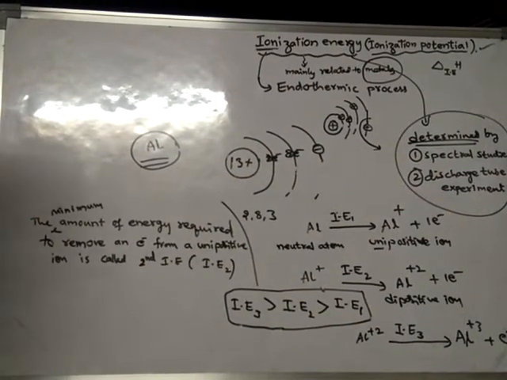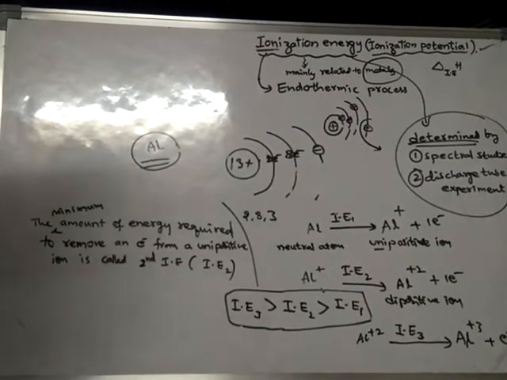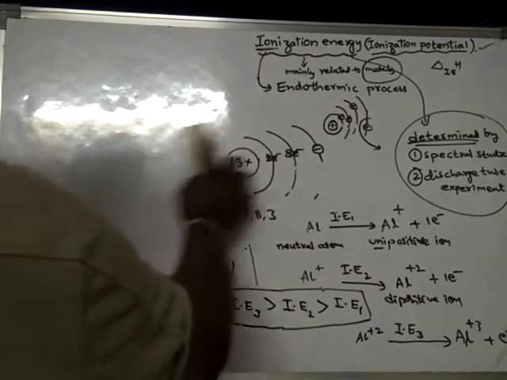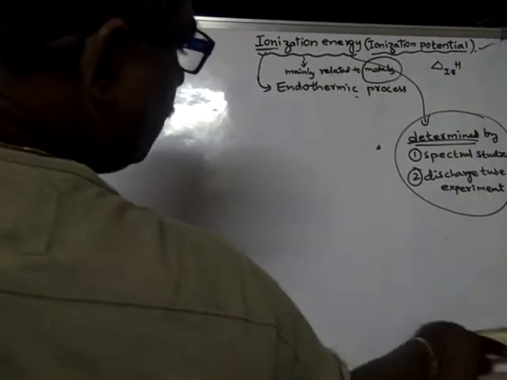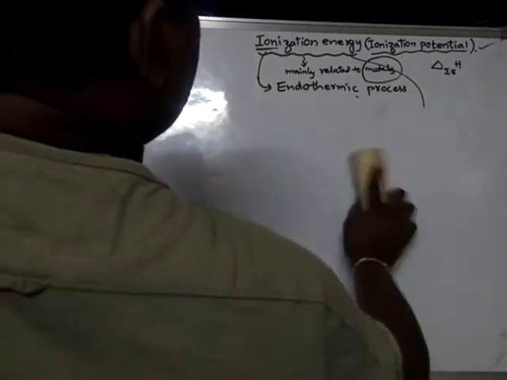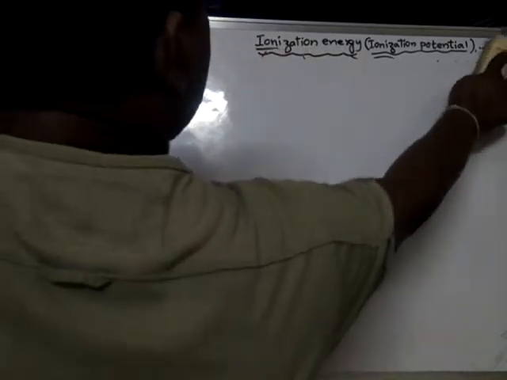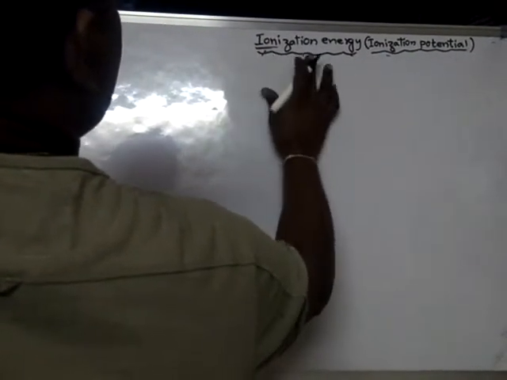Okay, right. Now we will learn about the factors on which the ionization energy depends. In this way, the definition of third ionization energy will differ somewhat from second ionization energy. Now let us learn about the factors that affect ionization energy.